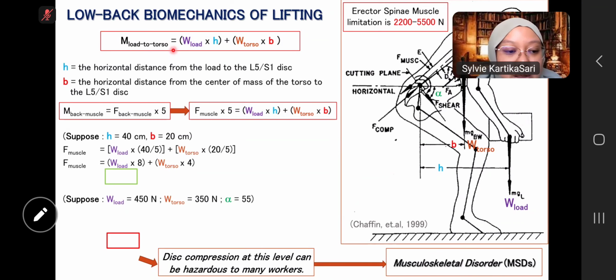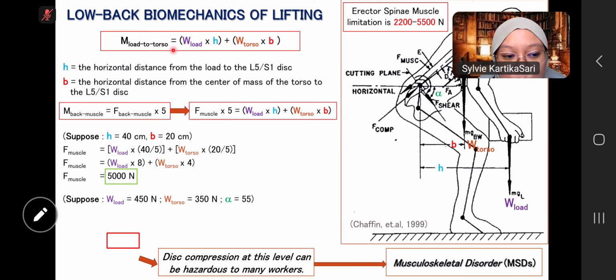Okay, we can suppose that the H may become 40 centimeters and the B is 20 centimeters. We can calculate the F muscle that we load: 40 per 5 and the weight of the torso 20 per 5. And we can get the F muscle is 5,000 newtons.